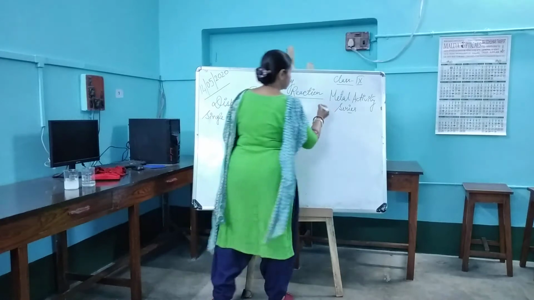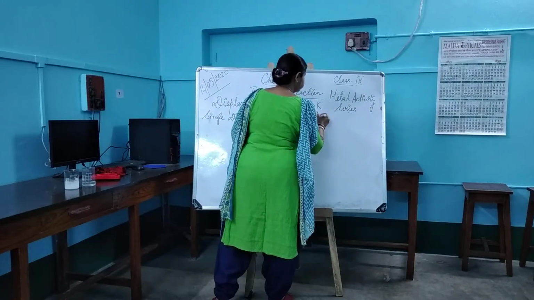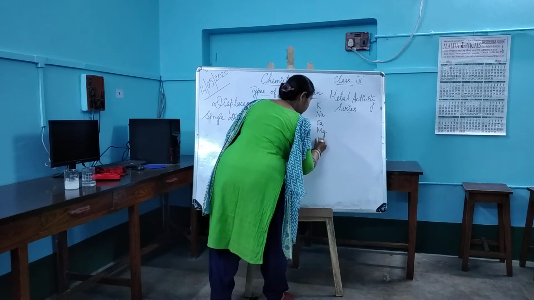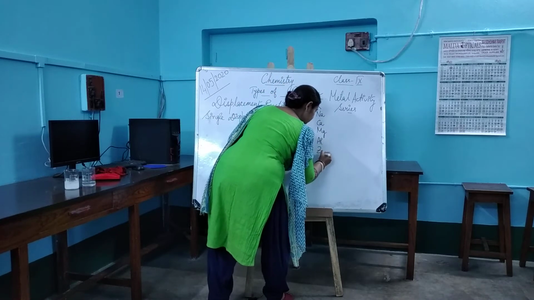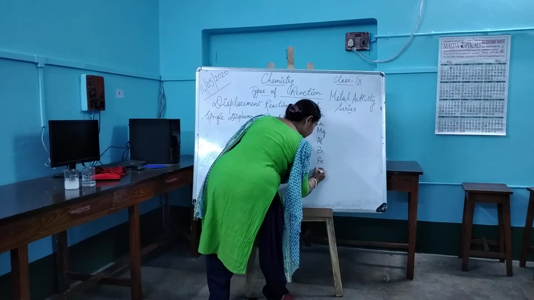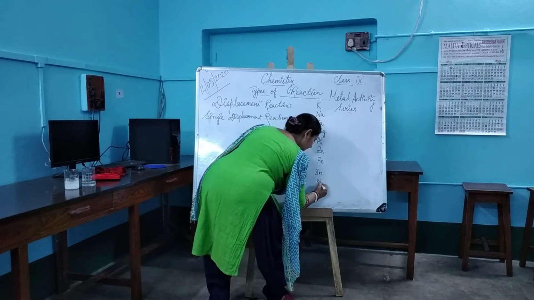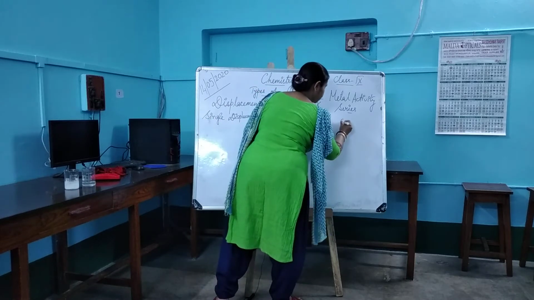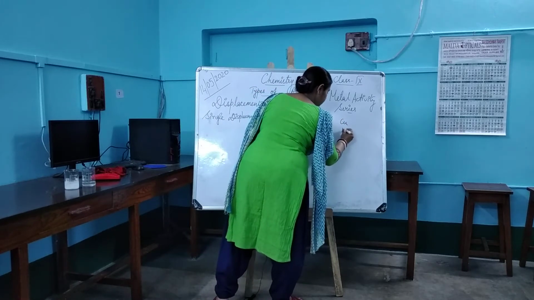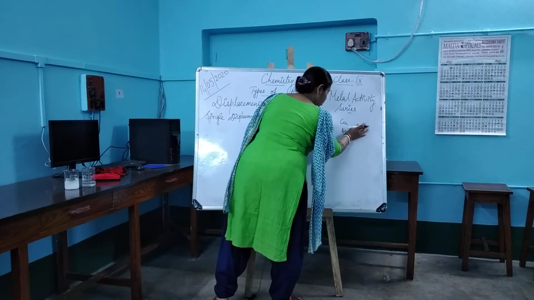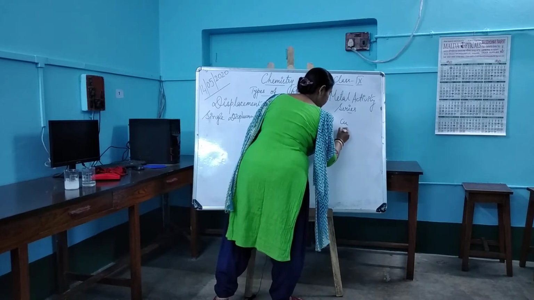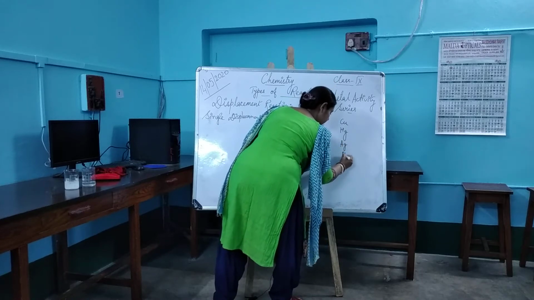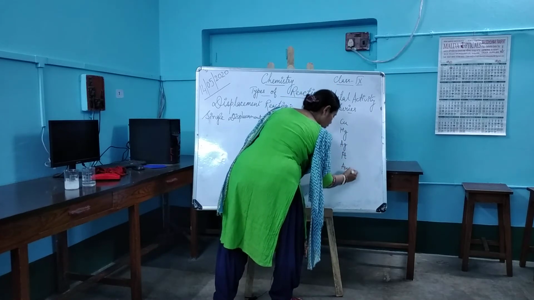So I'm writing the series for you. Potassium, sodium, calcium, magnesium, aluminium, zinc, iron, tin, lead, hydrogen. That is, this is hydrogen. After that you have copper, mercury, silver, platinum, gold.